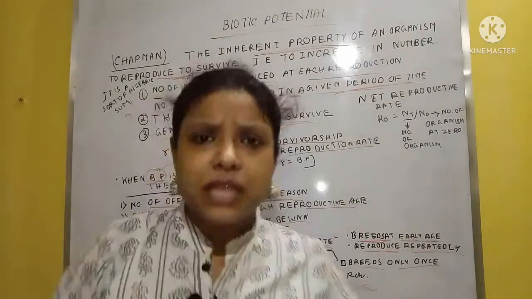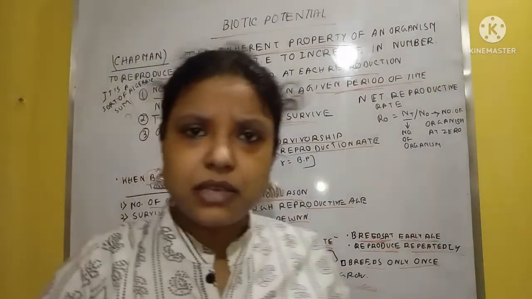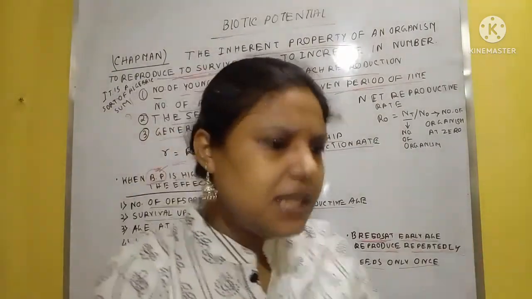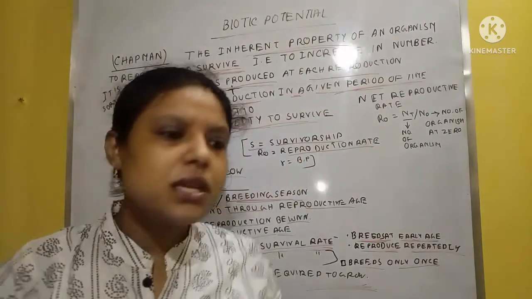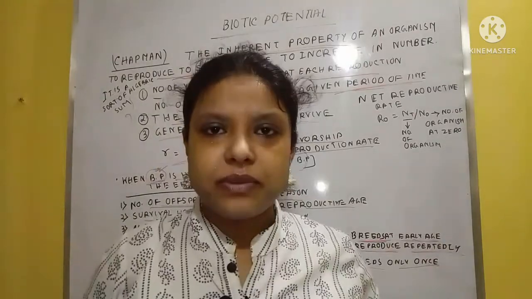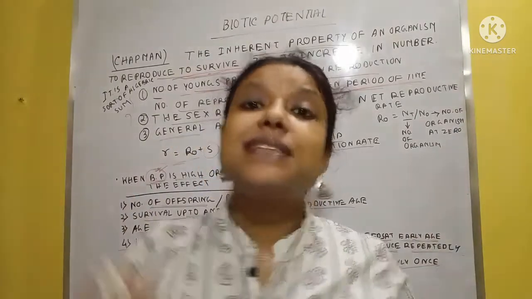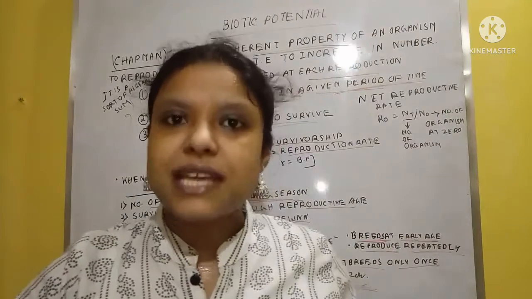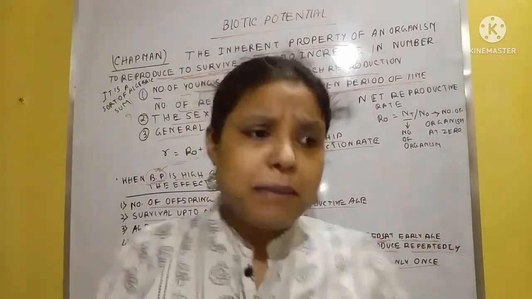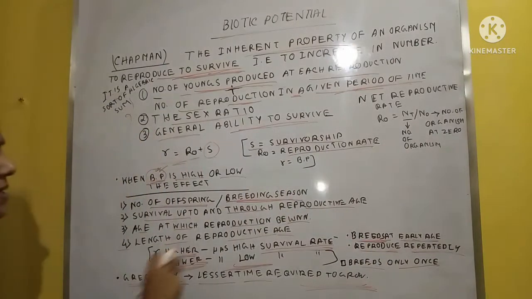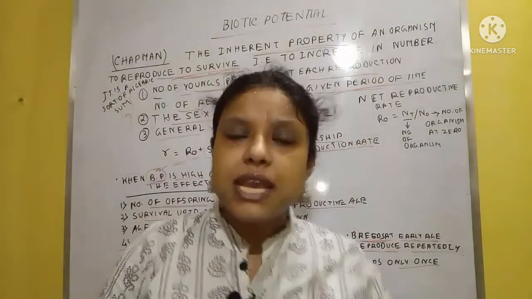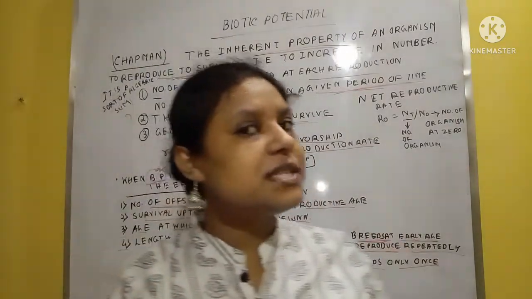Now suppose the environment is changing. Some individuals may die, but some of them can survive because the number of individuals is high here. So the tendency of survival is also high in the individuals of that species. But when R is lower, that means they breed only once after getting their maturity, so the number of individuals is low.